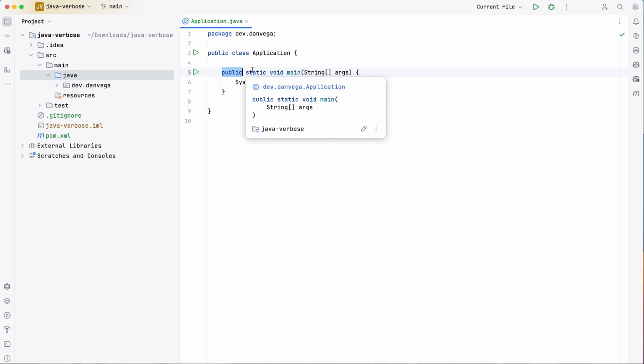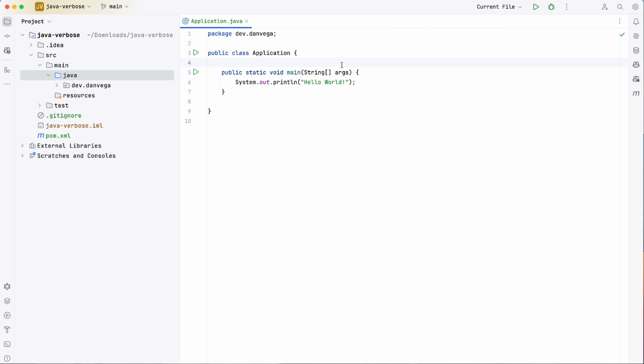We're declaring this static. What are we going to return from this? Void. The name of the method is main. What is going on in here? Well, this is an argument saying it can accept a string array, and that argument name is args. And then if I wanted to, I could pass some args into it.